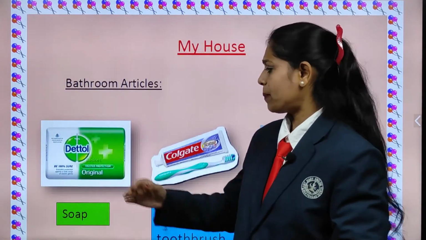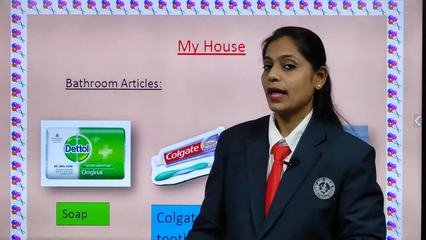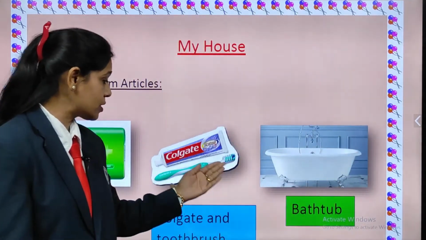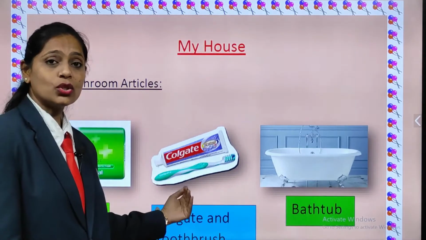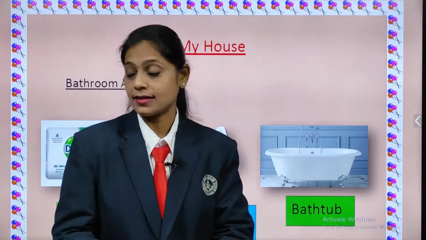Once again you are going to repeat with me. What is this? Soap. Again, soap. Then for brushing we use toothpaste and a toothbrush. And this is a bathtub.